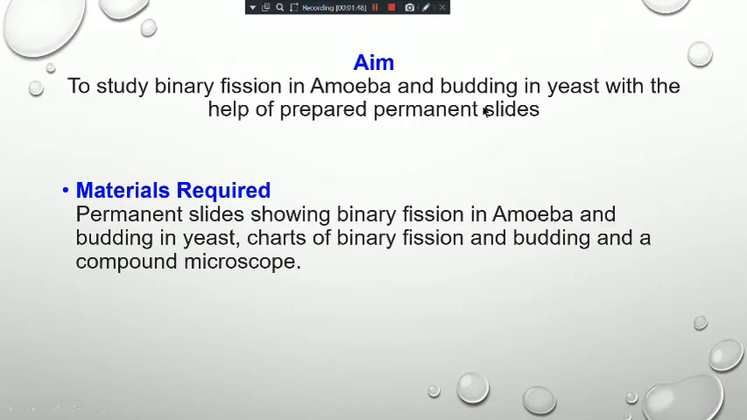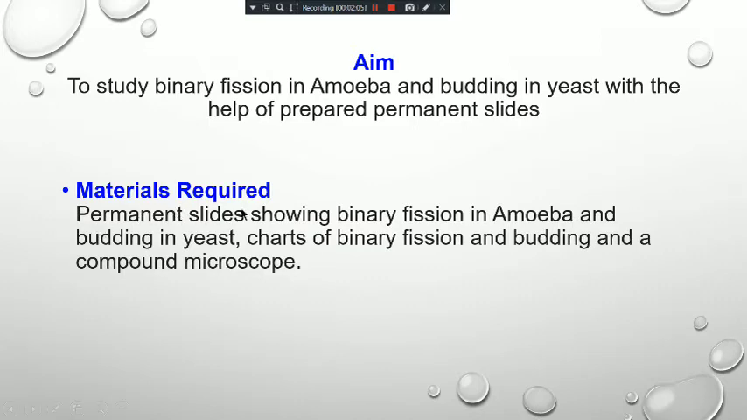Okay, so both are asexual types of reproduction, but there are some differences. So by studying the permanent slides, we will find out the differences between binary fission and budding.